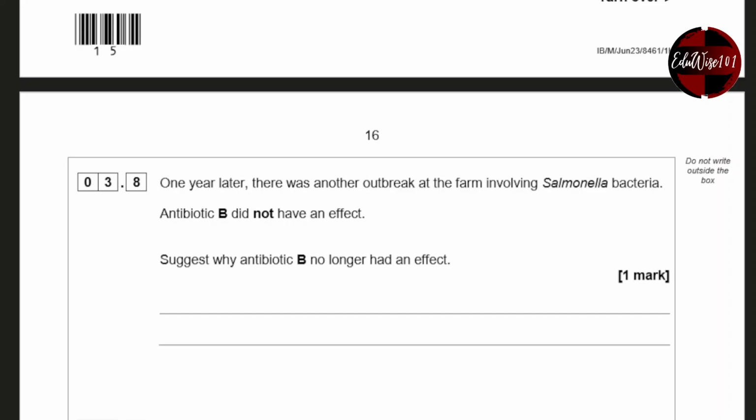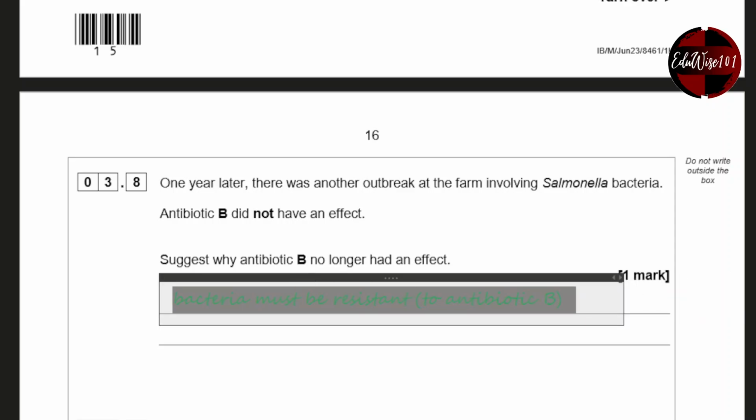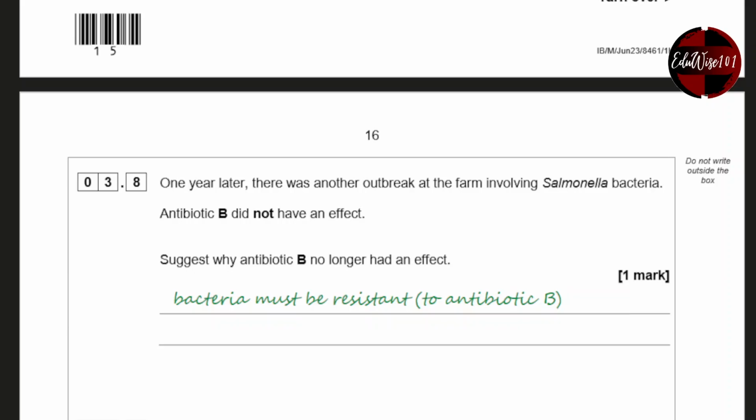One year later, there was another outbreak at the farm involving Salmonella bacteria. Antibiotic B did not have an effect. Suggest why antibiotic B no longer had an effect. The main reason antibiotics are not effective against bacteria is because the bacteria would have become resistant to that specific antibiotic.